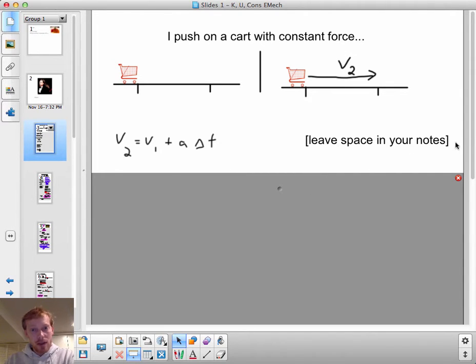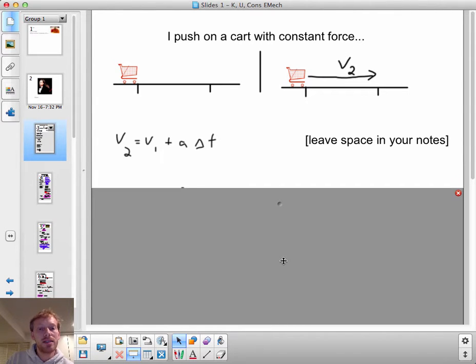And please do take notes on this. This is stuff that you're responsible for, and it's one of the larger lectures of this unit. So please do take some notes and leave space in your notes here. v2 equals v1 plus a times delta t.